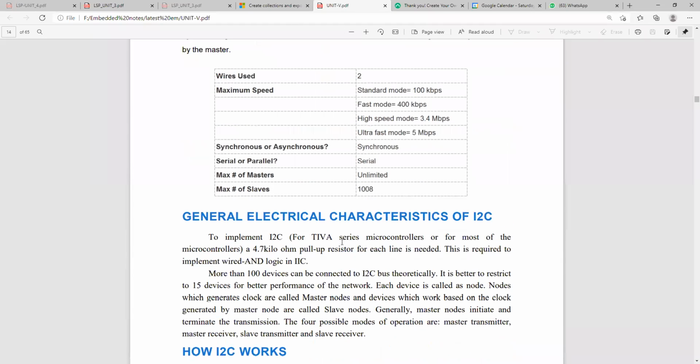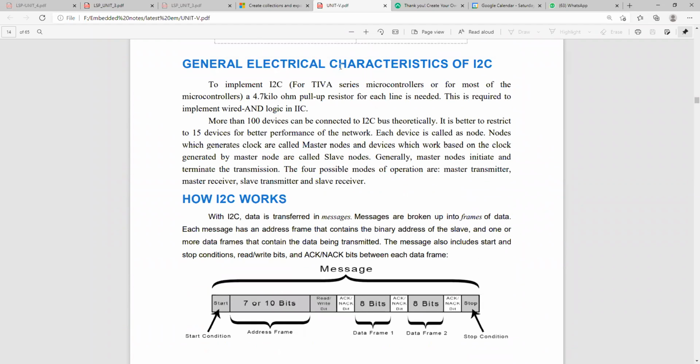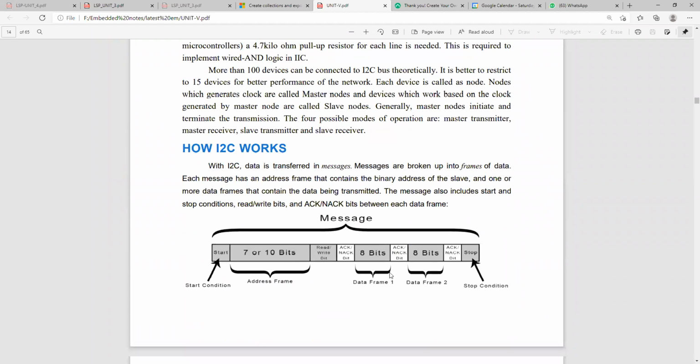Here are the general electrical characteristics of I2C. Mainly, you have to draw this I2C structure. So how will the I2C structure be? First the start bit and the 7 to 10 bit address frame. After that the read or write bit, and next the acknowledgement or not-acknowledgement bit.